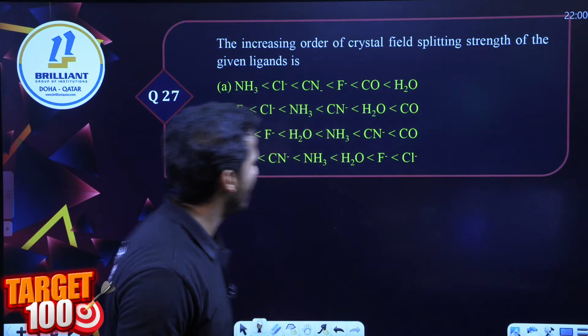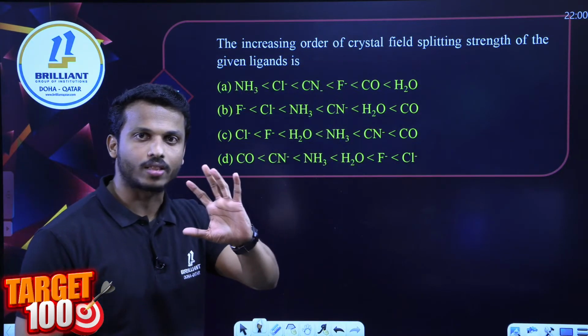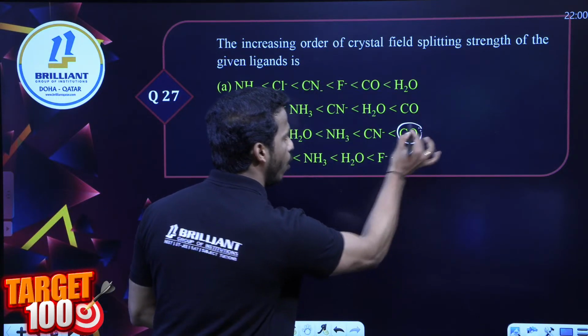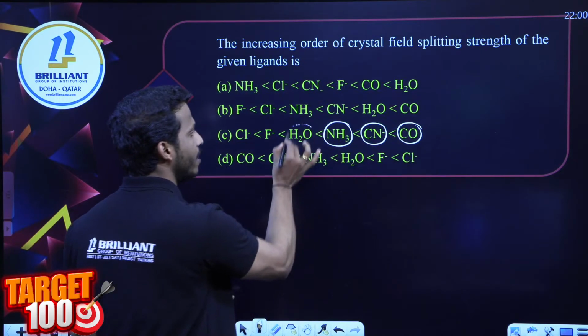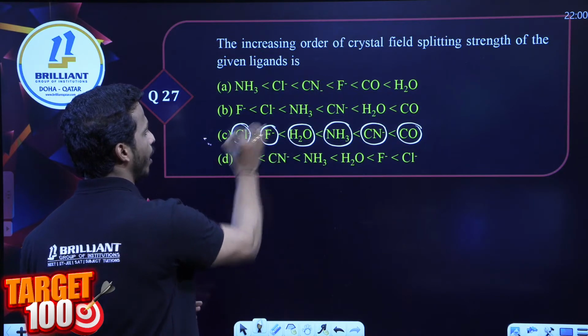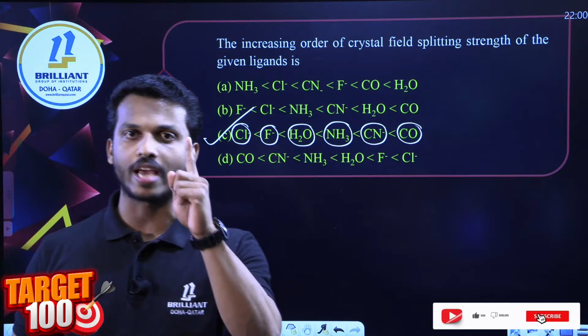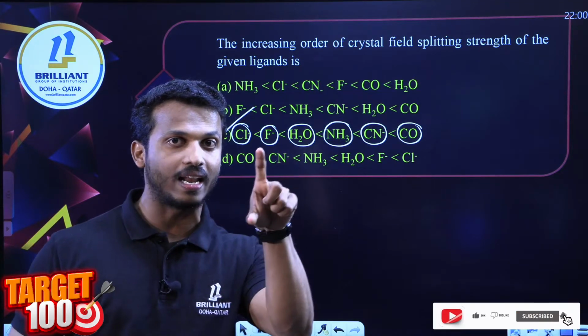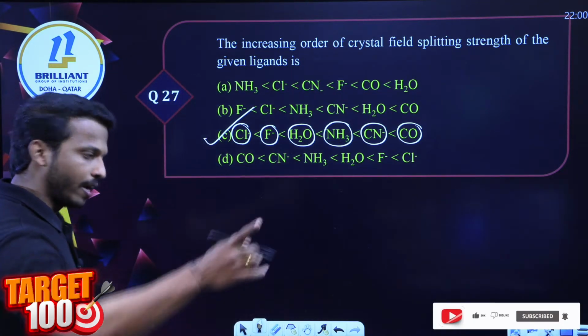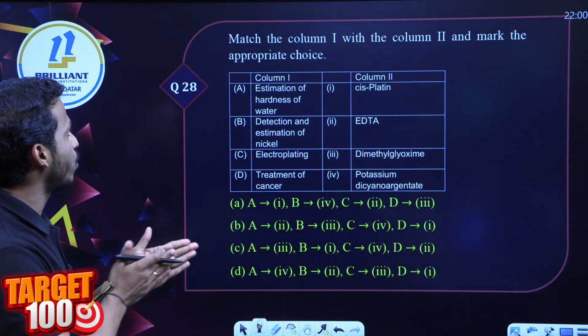Sure? Yes, dear all, the highest strength ligand is CO, then cyanide, then amine, then aqua, fluorido, and then chlorido. Yes, option C. Spectrochemical series, dear all, the most expected part. Please study all the ligands and their correct order.